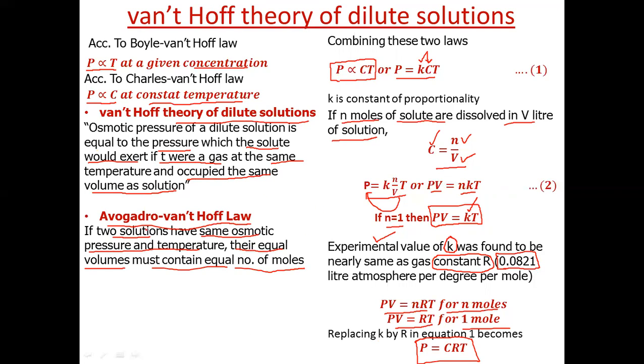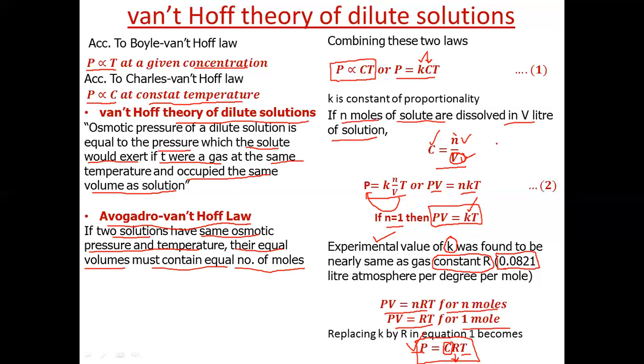What he says is, two solutions have the same osmotic pressure, they have same P, and their equal volumes must contain equal moles. If two solutions have same osmotic pressure and temperature, P and T are same, R is constant, then C will also be same.